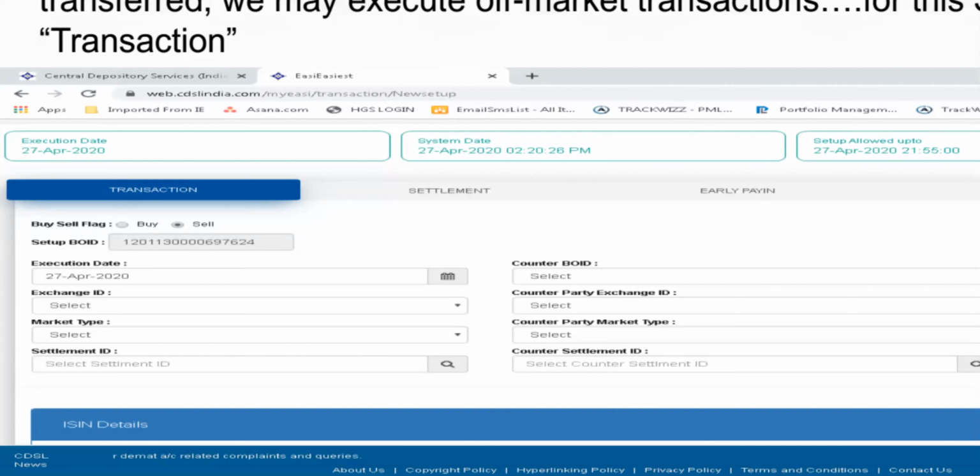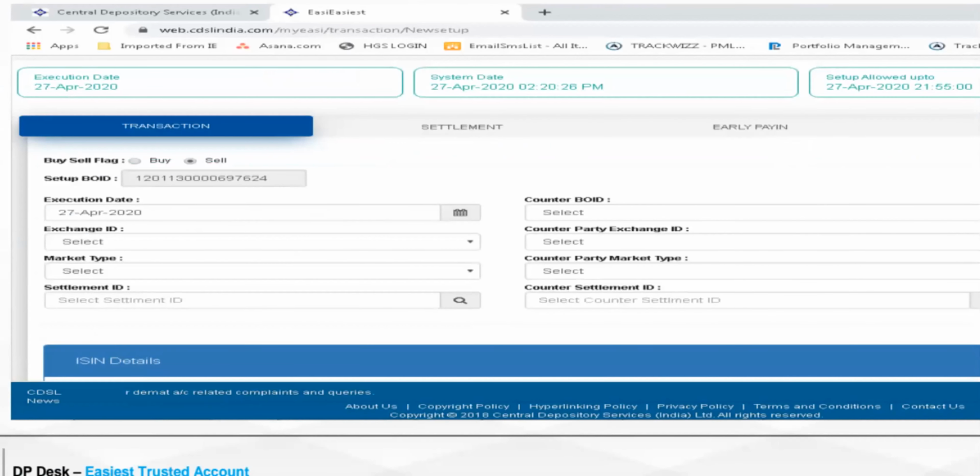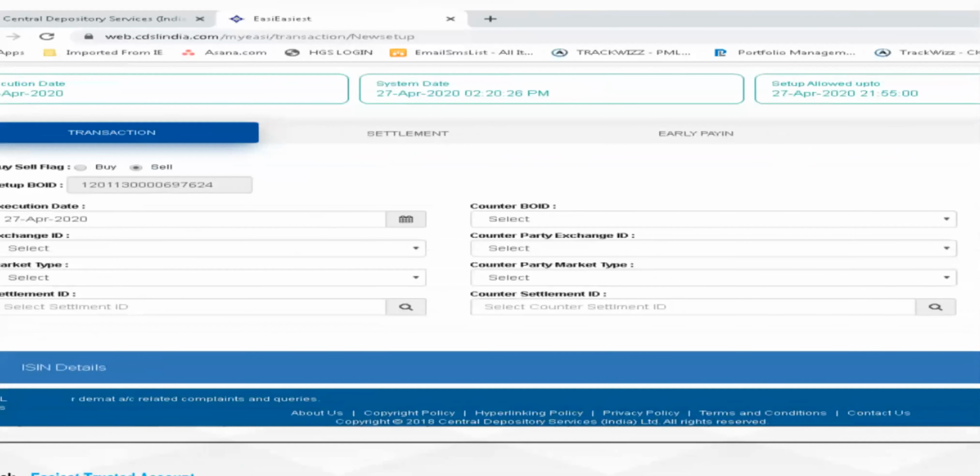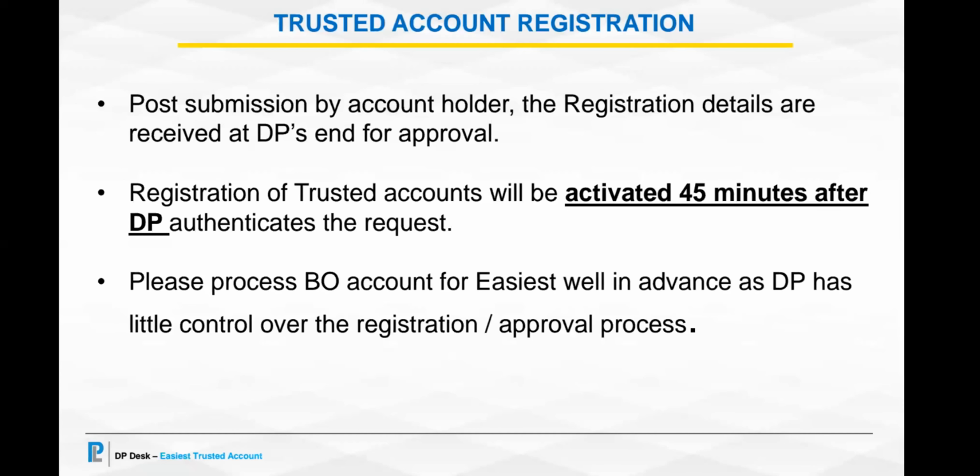wherein you will put in here, you see, if you can see setup BOID, then it is asking you for counter BOID. Now in the counter BOID, you will be able to select only one of the 3 demat accounts which you have marked as a trusted account. So once you select the trusted account, you either push it to our pool account, or if you are pushing it to our collateral account as a counter BOID, you will have to fill in the details.